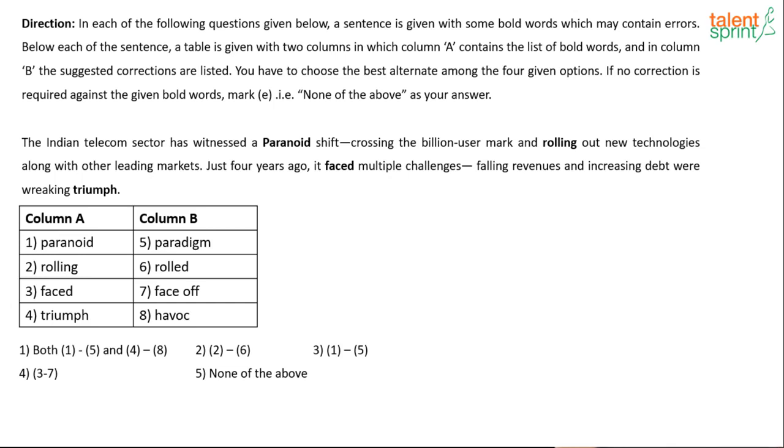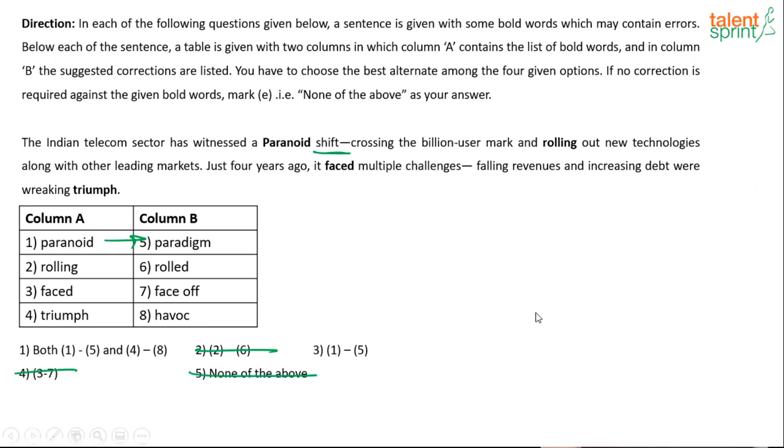Okay, next one. The Indian telecom sector has witnessed a paranoid shift. A paranoid shift or a paradigm shift. Paradigm shift is a complete change, complete transformation, right? So paranoid means freaking out, or having a lot of anxiety is paranoia. So paradigm shift is what we are talking about, right? So shift is always paradigm. So 1 definitely changes to 5. So we will strike out the other options.